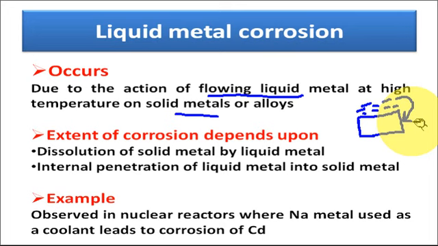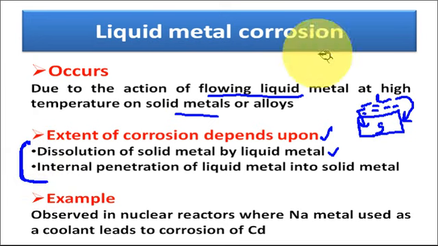This is the example of the liquid metal corrosion. In such cases, the extent of corrosion depends upon two things. First is the dissolution of solid metal by the liquid metal. This is the solid metal, this is the liquid metal. Second is the internal penetration of the liquid metal into the solid metal. So in such cases, if these things happen, then the solid metal gets corroded in presence of this liquid metal.